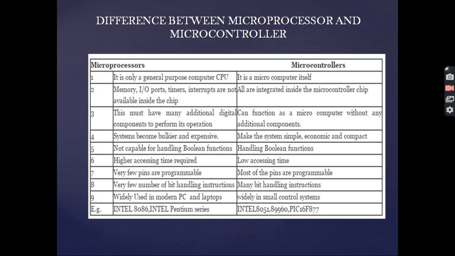The systems of microprocessors become bulkier and expensive, while that of microcontroller becomes simple, economic and compact. Very few pins in a microprocessor are programmable, while in the case of a microcontroller, most of the pins are programmable. Microprocessors find applications in modern PCs and laptops, and microcontrollers find application in small control systems. The commonly used microprocessors are 8085, 8086, Intel Pentium series, whereas the commonly used microcontrollers are Intel 8051, PIC16F877, 89C60.